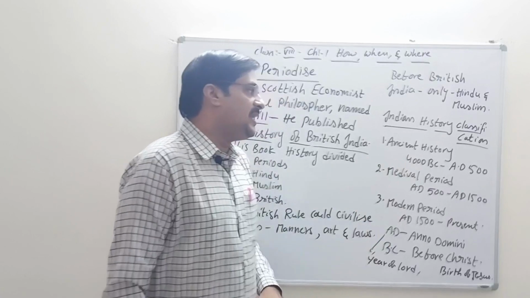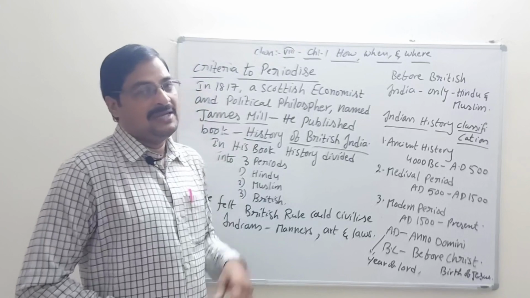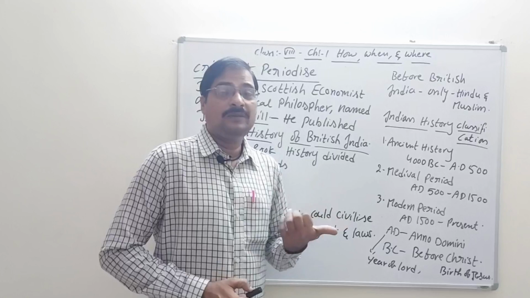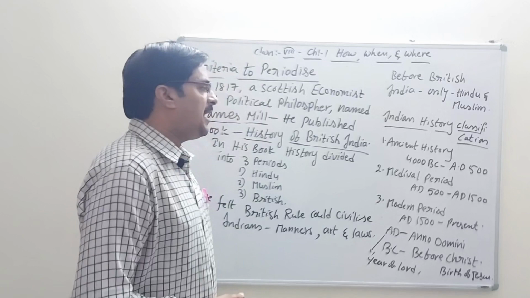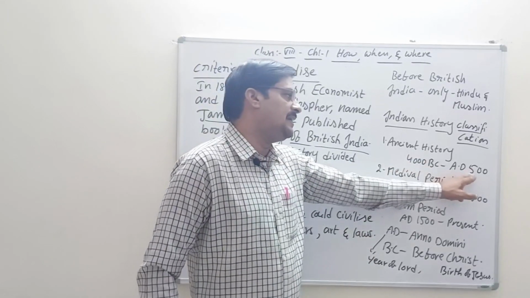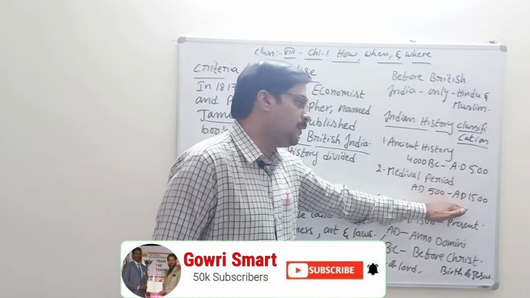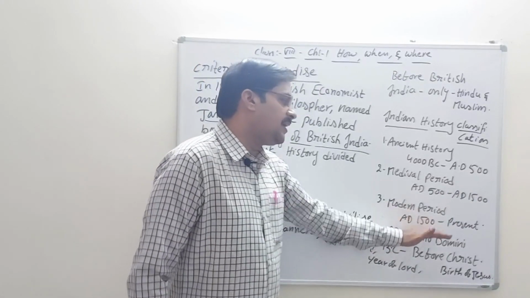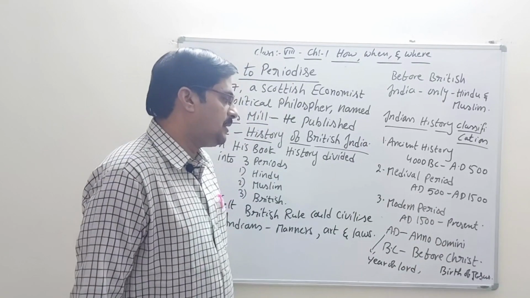According to that Indian history classification, how did they classify it in their books? British historians categorized it into three parts: ancient history, from 4000 BC to AD 500; medieval period, AD 500 to AD 1500; and modern period, AD 1500 to the present. They divided it into these periods.